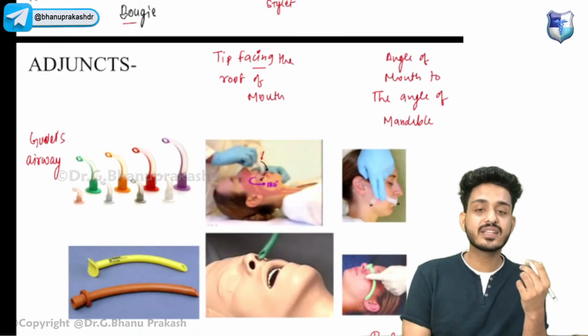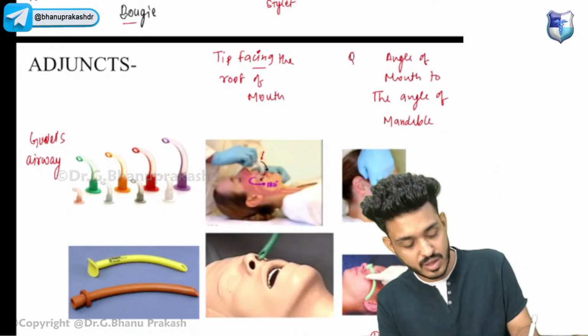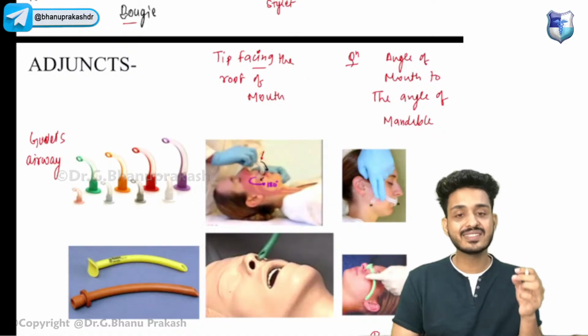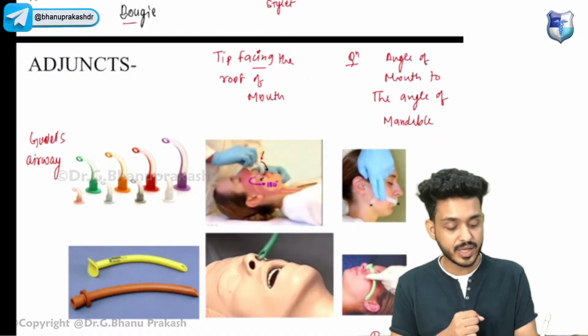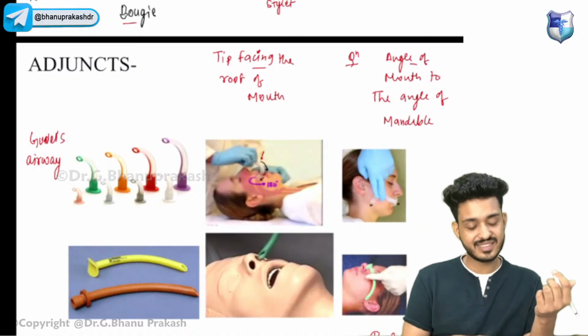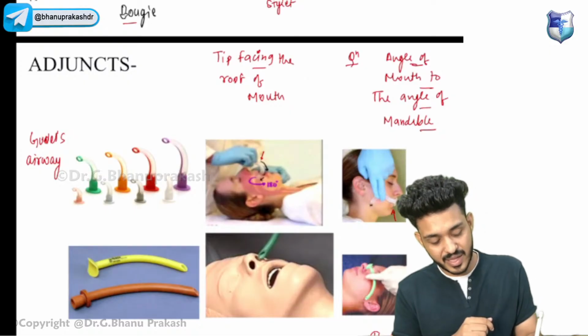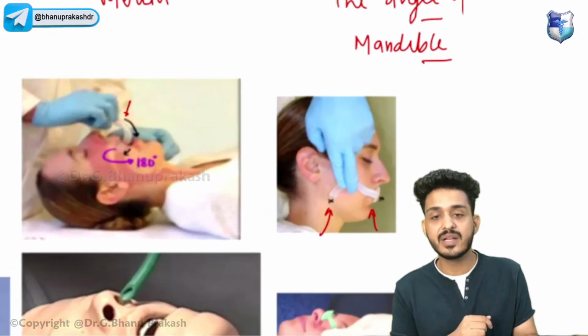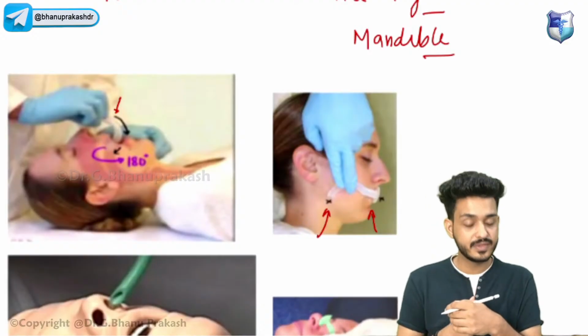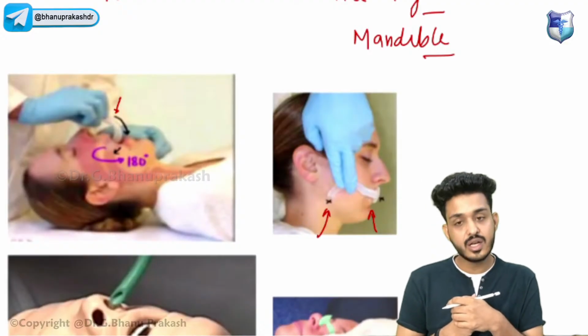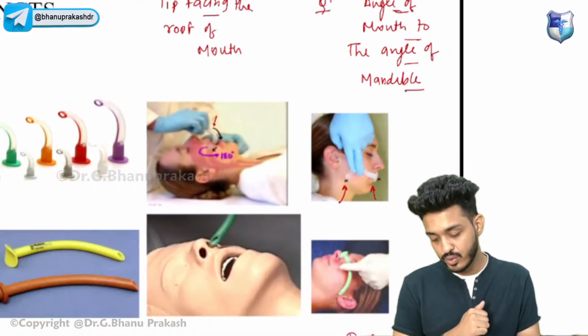And the second thing, the most important, they have asked you a question about how we assess the size of this adjunct. The size will be assessed from the angle of mouth to the angle of mandible. Look here, from the angle of mouth to the angle of mandible, this is how we assess the size of this particular thing, right? This is known as Goodell's airway.